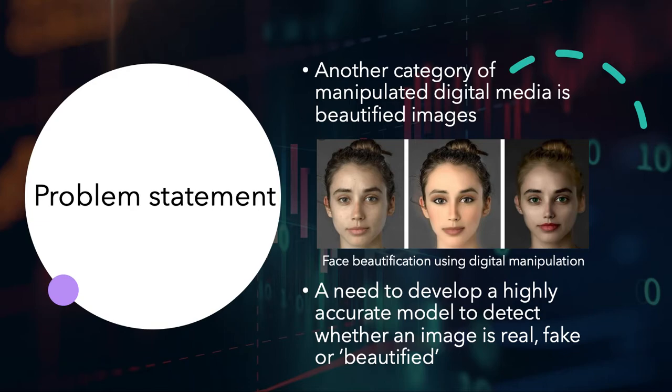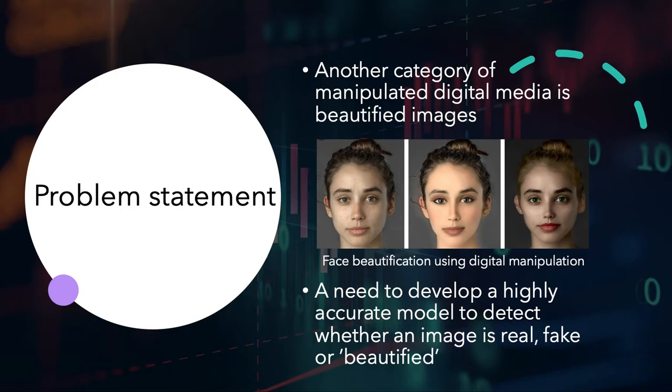Along with deepfakes, another category known as beautified media has also arisen as a result of digital manipulation. This media consists of images or videos that have been processed through addition of filters, makeup, or smoothened skin. This beautified media may be mistakenly classified as a deepfake by deepfake detection algorithms, whereas they are just real videos and images with an added filter.